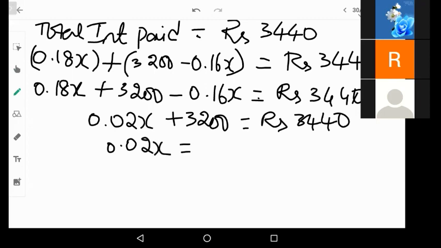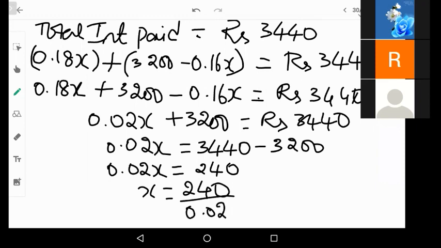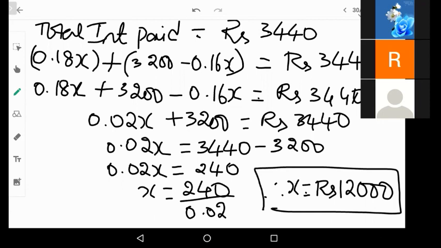So 0.02x is equal to, I take 3,200 to the other side, so 3,440 minus 3,200. 0.02x is equal to, how much do you get? 240 rupees. So x is equal to 240 divided by 0.02. Therefore x is equal to rupees 12,000. So we have found out the x.